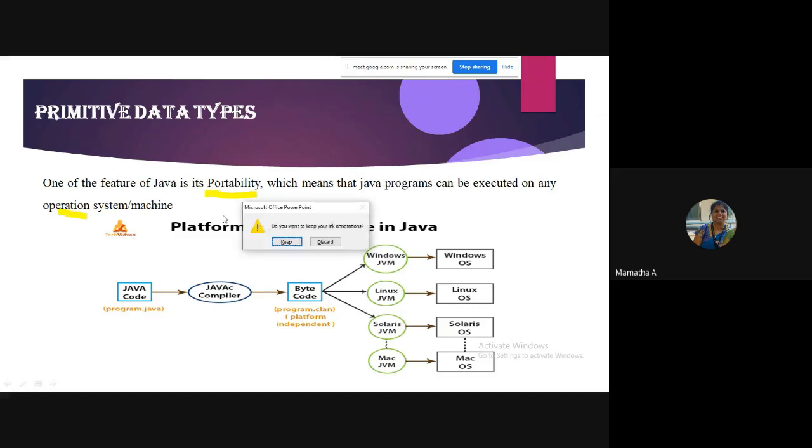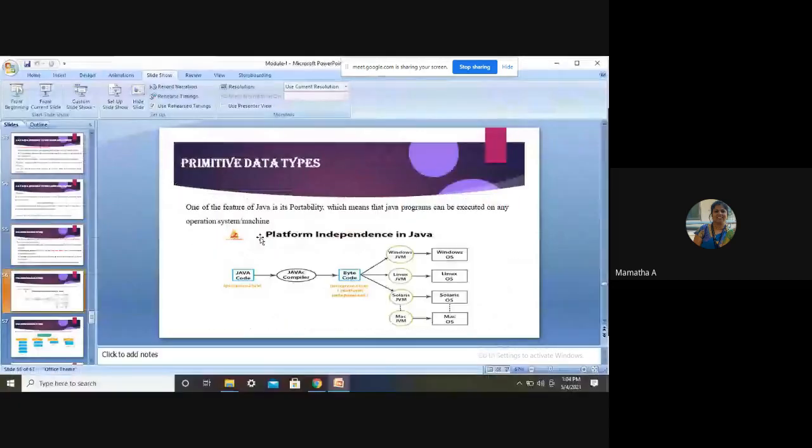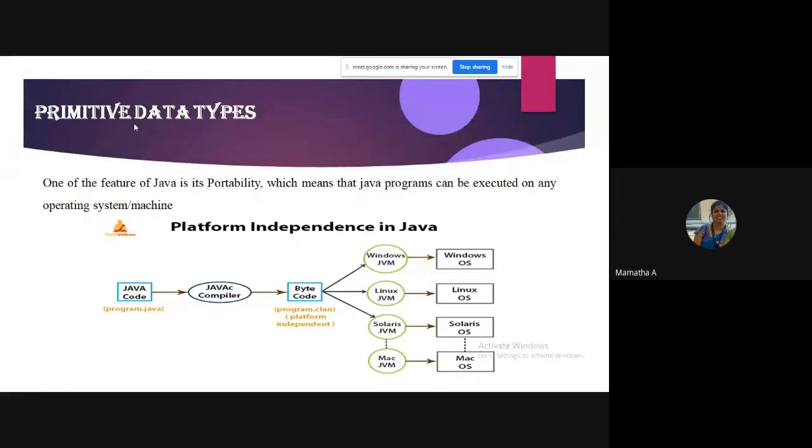It is not that you should have a particular operating system. You can execute your Java program on any operating system or any computer without worrying about it. The reason is that the Java compiler will not give you machine code. Rather, it will give you a code called what code, students?